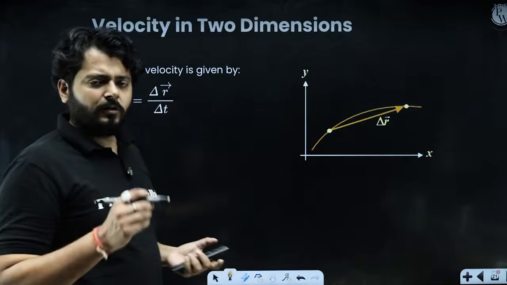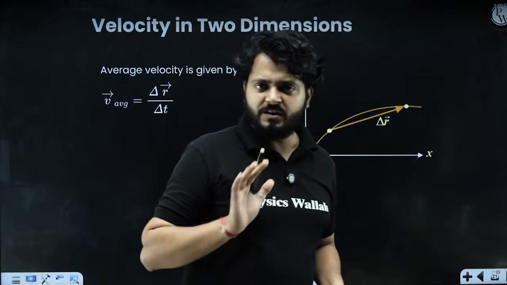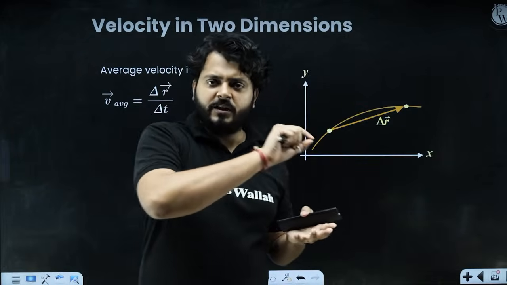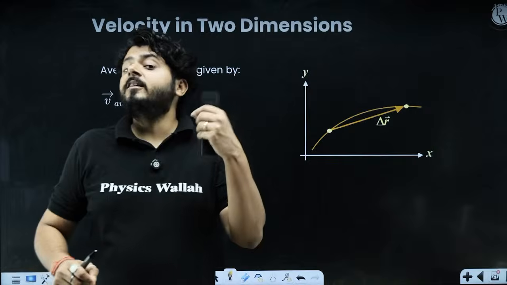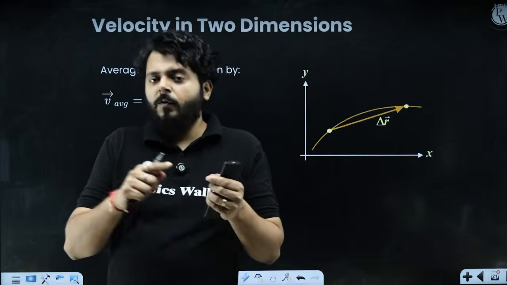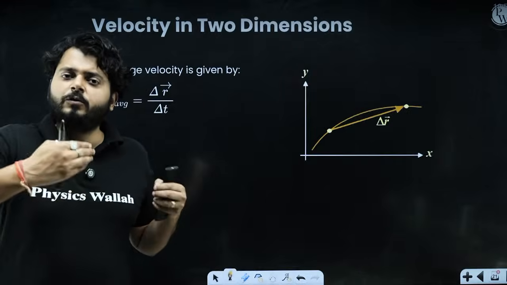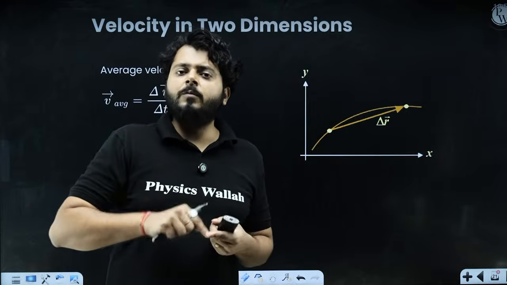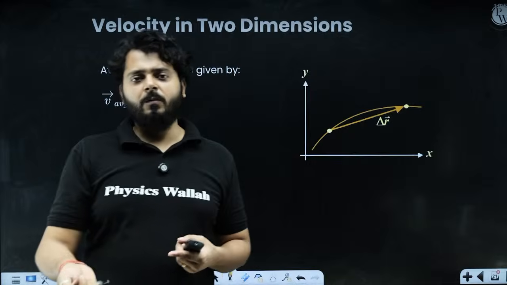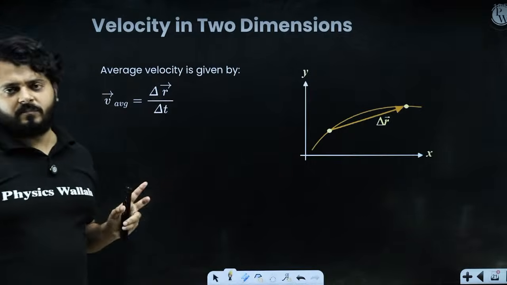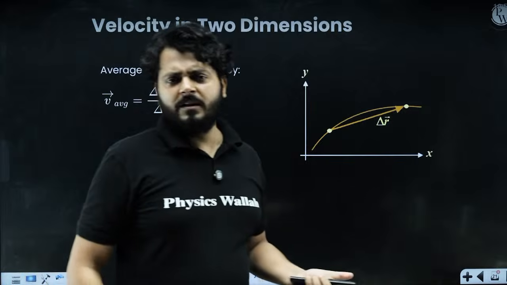Now, we have talked about the displacement in two dimensions, right? When we were understanding motion in a straight line, we started with displacement, right? So first of all, how will you calculate displacement in one dimension? So here now you are understanding motion in two dimensions. So the first term you have to understand is displacement in two dimensions. What is the next term? We have to talk about the average velocity, which is velocity in two dimensions.